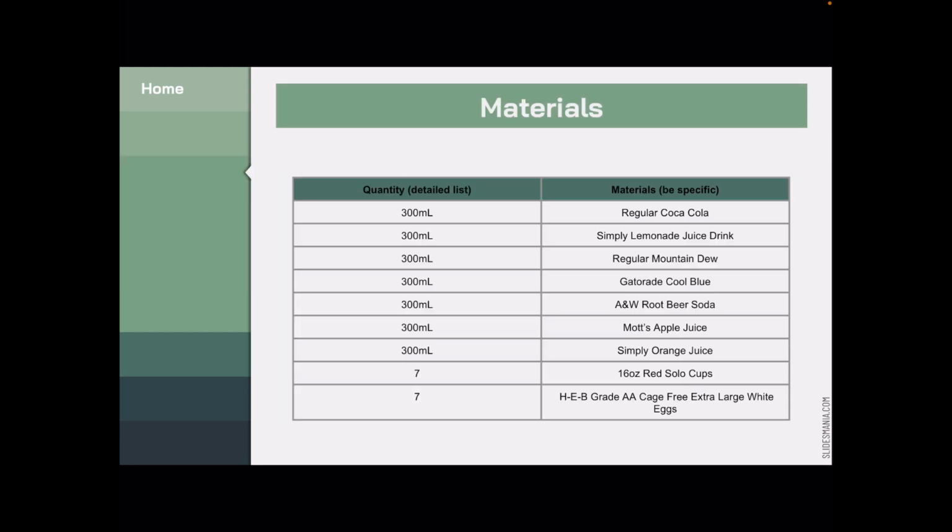My materials were 300 milliliters of regular Coca-Cola, 300 milliliters of Simply Lemonade juice drink, 300 milliliters of regular Mountain Dew, 300 milliliters of Gatorade Cool Blue, 300 milliliters of A&W root beer soda, 300 milliliters of Moss apple juice, 300 milliliters of Simply orange juice, 7 16-ounce red Solo cups, and 7 HEB grade AA cage-free extra large white eggs.